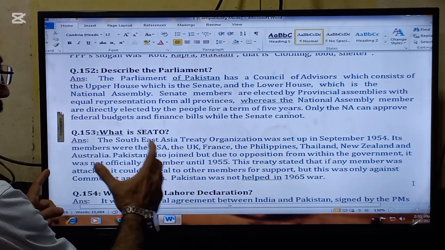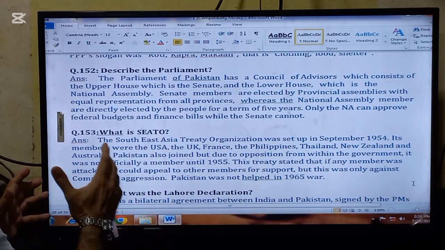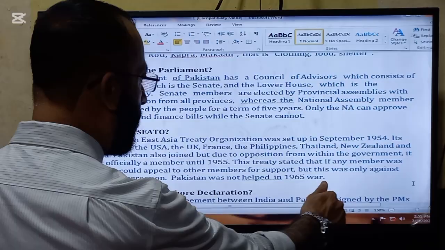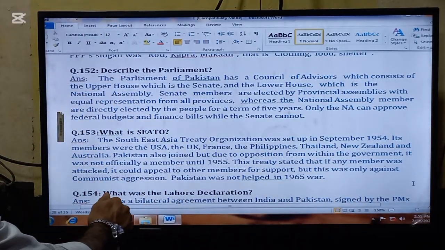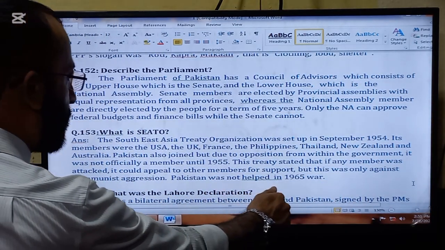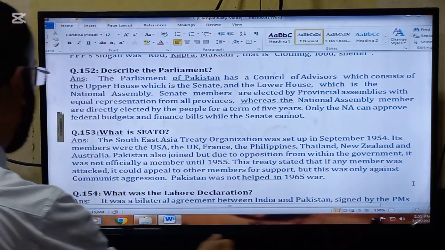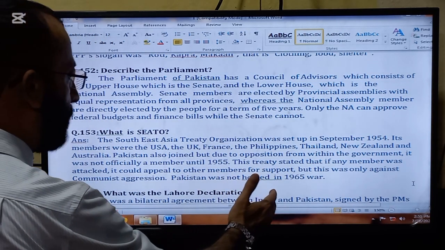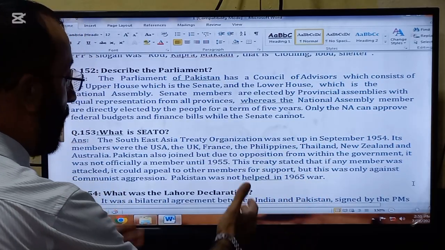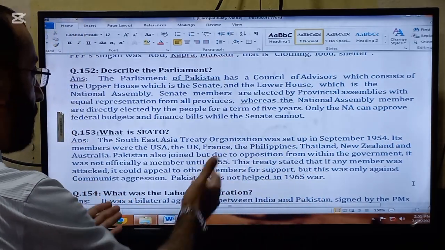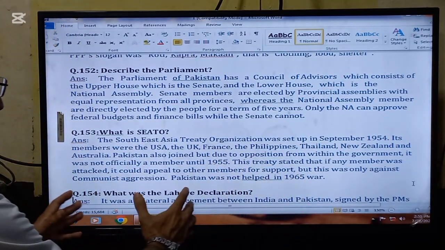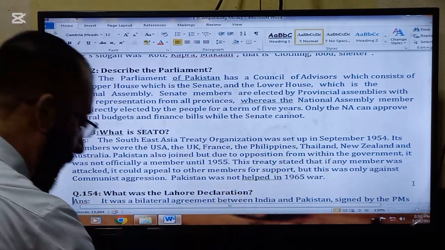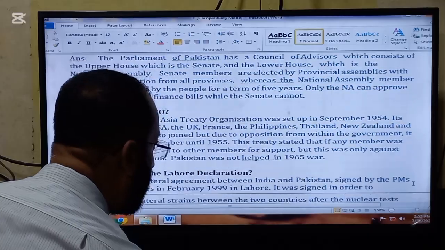This was a treaty which was actually signed against Russia. This treaty stated that if any member was attacked, it could appeal to other members for support, but this was only against communist aggression. Pakistan was not helped in the 1965 war, although it was a member of SEATO, because the other countries didn't help Pakistan when Pakistan was fighting with India.